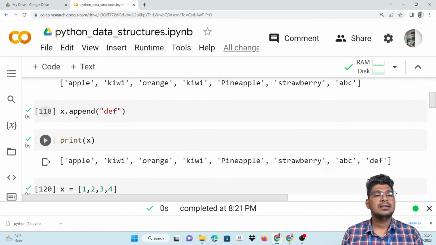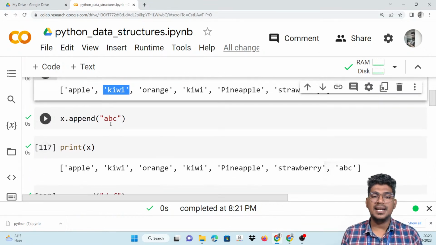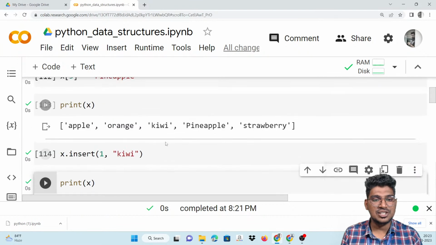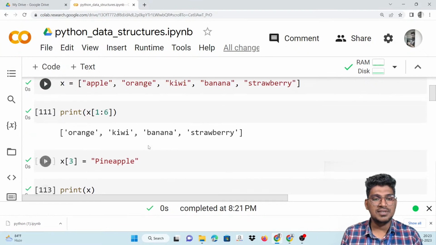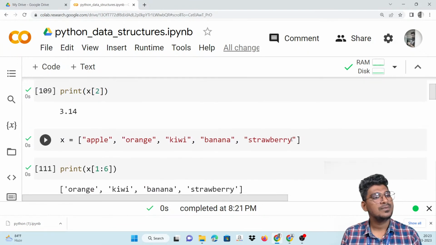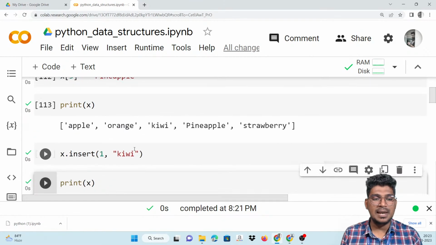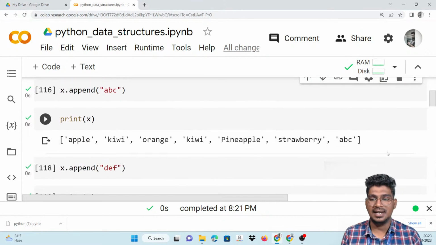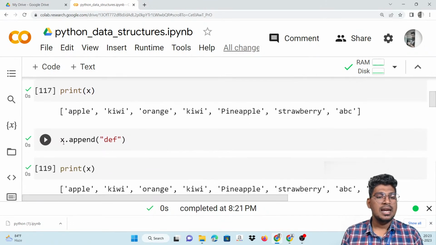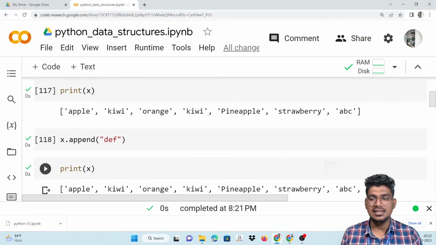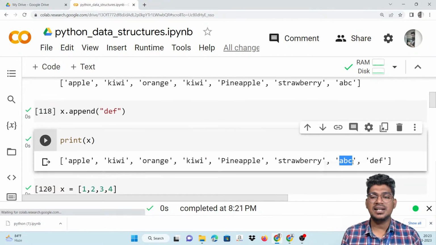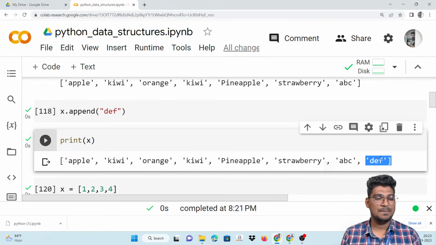Right, now append ABC will help to add at the end of this particular list which you created before. So after strawberry, ABC is going to be added. Is that clear? Right. Now x dot append def is going to be added at the end of the list. You can see it here: after ABC, def is going to be added. That is append. Is that clear?